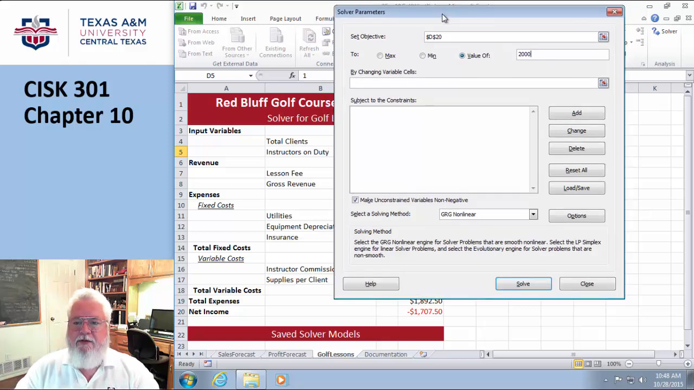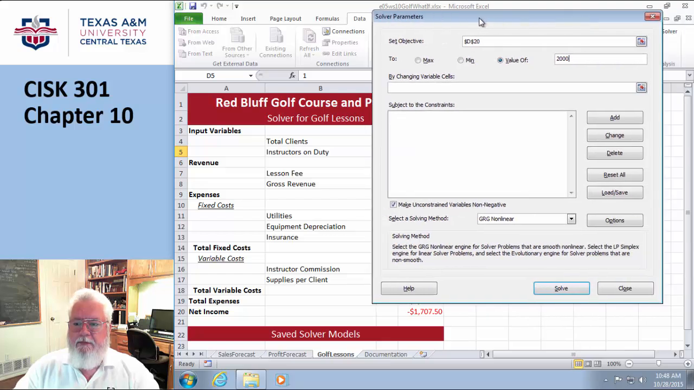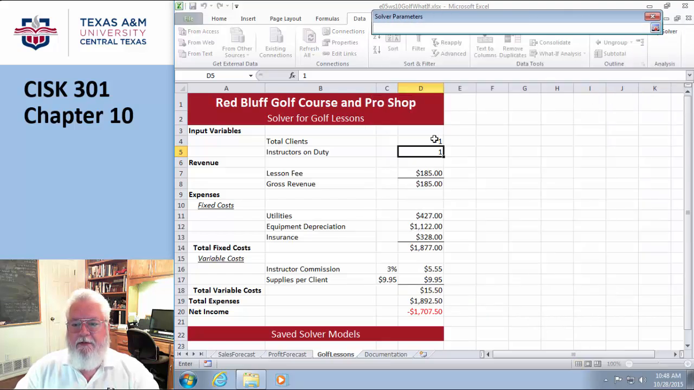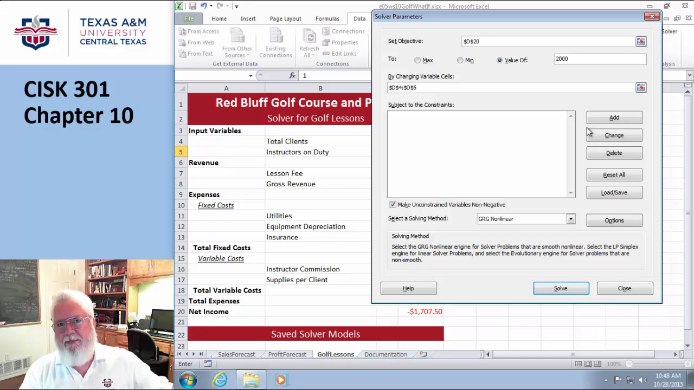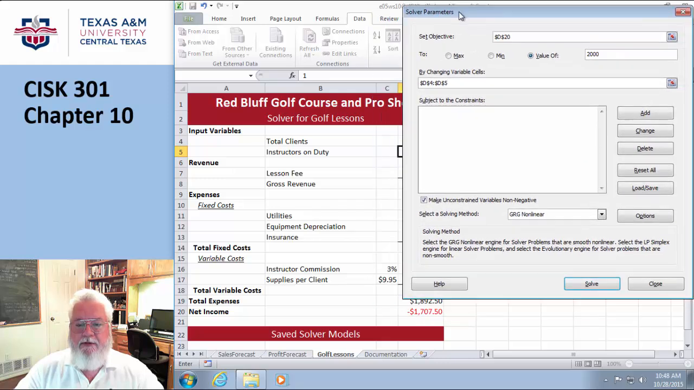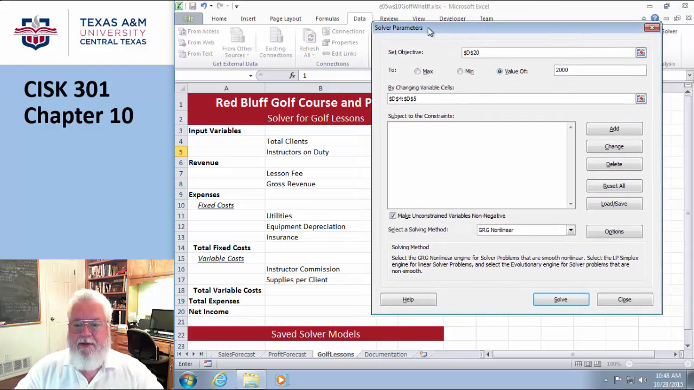Okay, by changing which variables? Okay, well, by changing these two variables. Cool. So now it knows that I'm trying to get to an objective, and my objective is I want to make $2,000 profit. By changing these, now you have to go in and teach it a little bit about what the acceptable values are. So for an example in the book, they talk about there can't be any more than 4 instructors on the course at any one time.